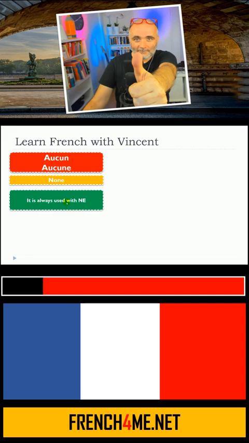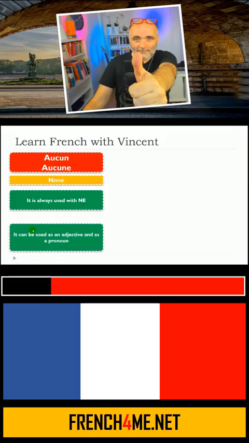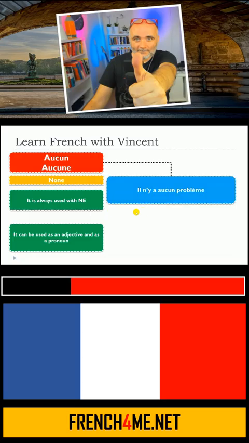It is always used with ne. So this is the first thing that you will have to remember. And the second thing, it can be used as an adjective and as a pronoun. So that will be the tricky thing, and this is the reason why we will cover all the situations. So let's start with the first one.